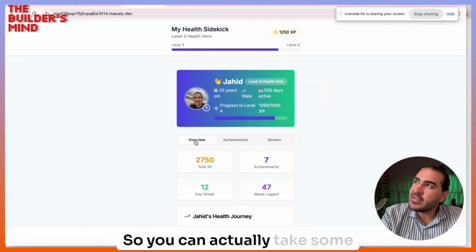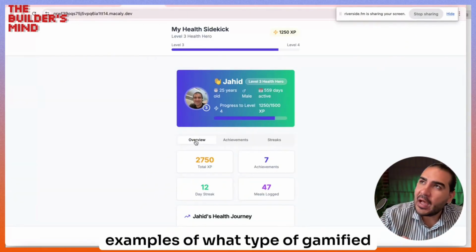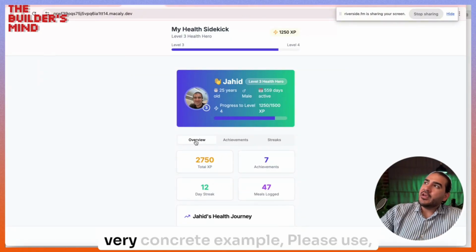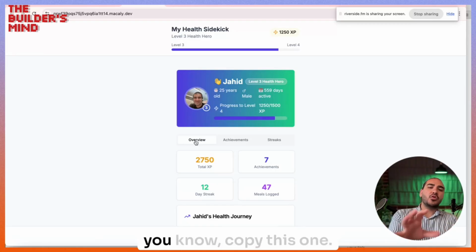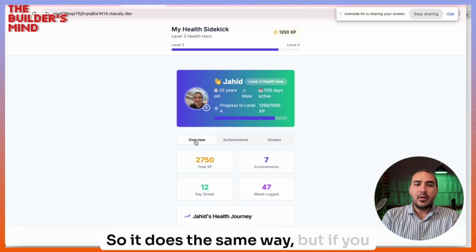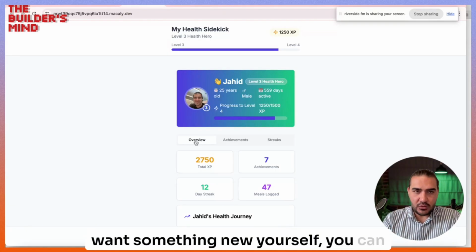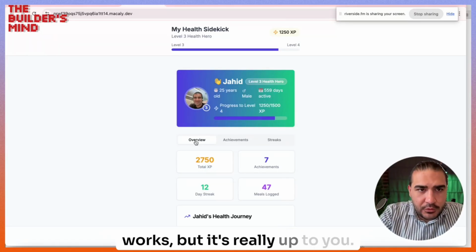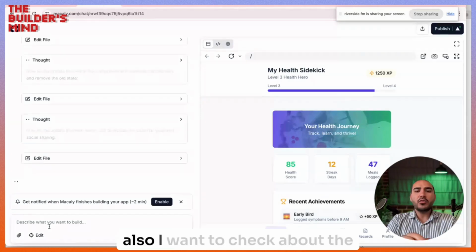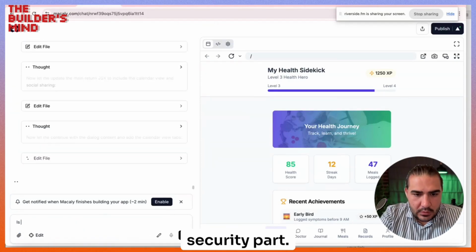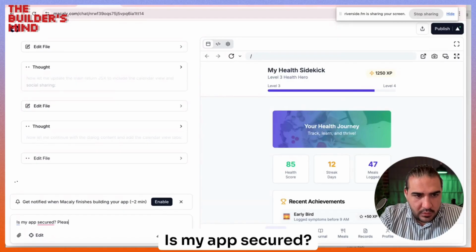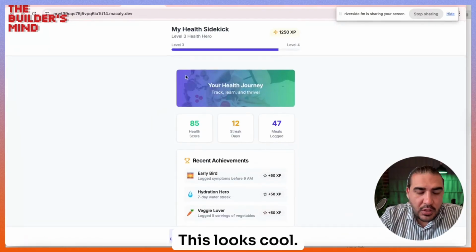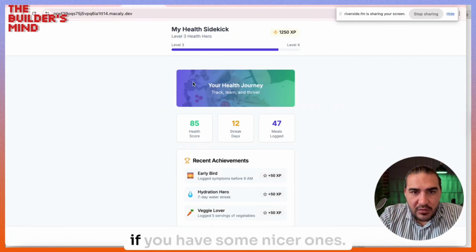So you can take some examples of what type of gamified apps it can copy, because AI is good when you give a very concrete example. Please copy this one. So it does the same way. But if you want something new yourself, you can also suggest that. You can write it as a prompt and then it works. But it's really up to you how you want it. Also, I want to check about the security part. Is my app secured? Please double check the security. This looks cool. Here you can also change the image if you have some nicer ones.